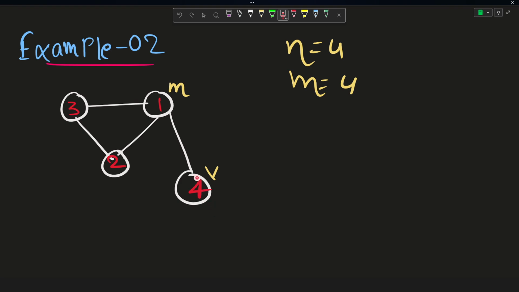So where can Valerio go now? If you see carefully, Valerio has only one option, that is he can go from this fourth city till this first city through this road, right?